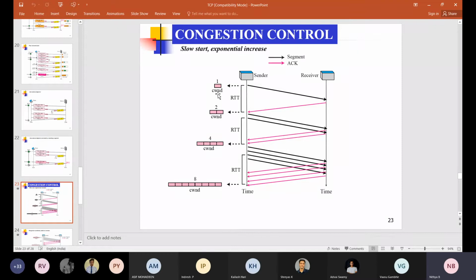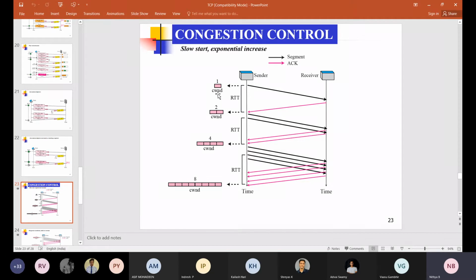Before getting into this technique, how will you detect congestion in the network? What are the ways? I think we have discussed this in the previous slides. What are the possible reasons? When there's a timeout, when a packet is sent but doesn't get an acknowledgement from the receiver. Exactly, the first important reason is timeout. Based on the timeout, the transmitter can assume that there is congestion in the network.